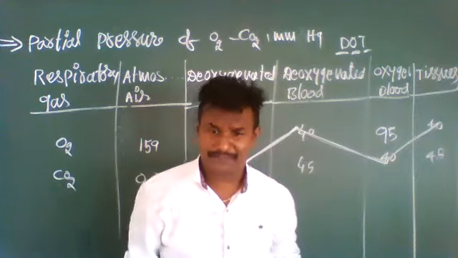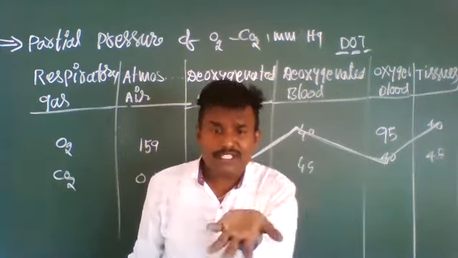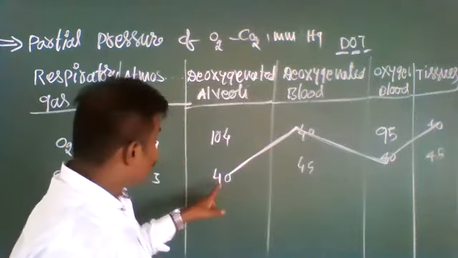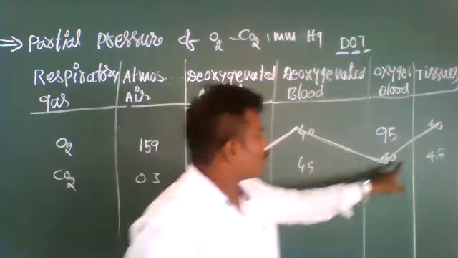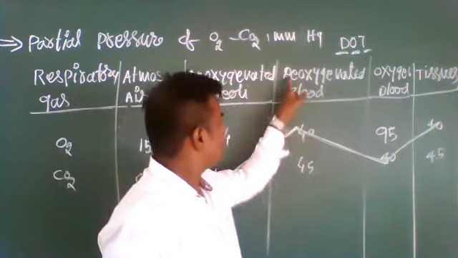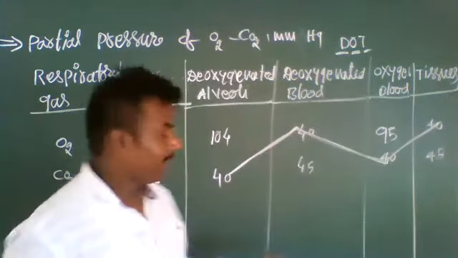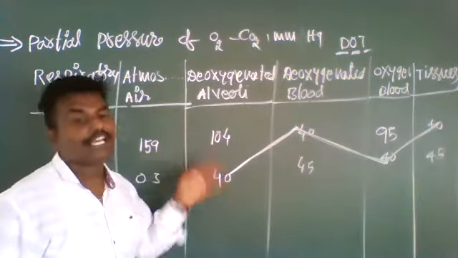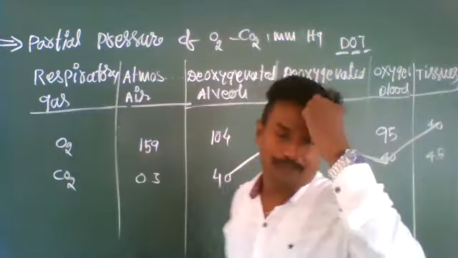Common it is. Numbers exactly we cannot write. That's why, pO2, pCO2, however big it is, this tabular column we have to remember.